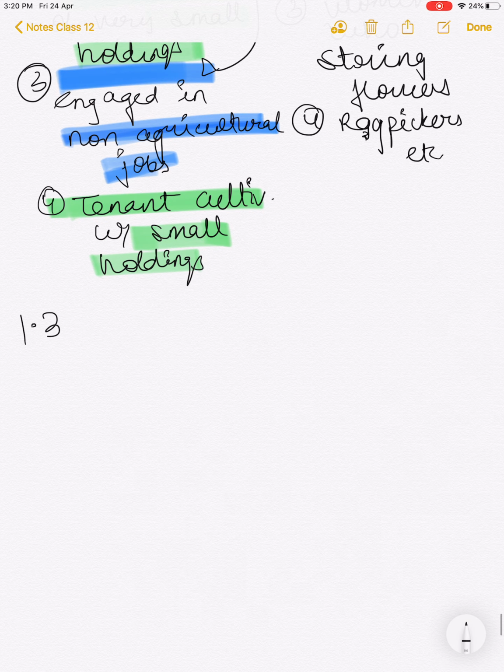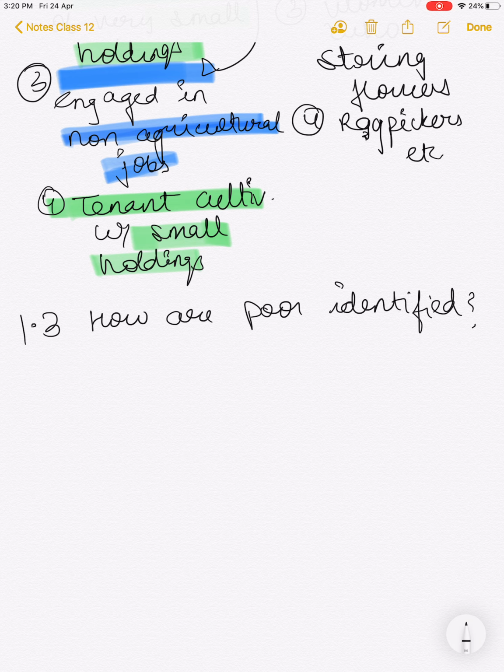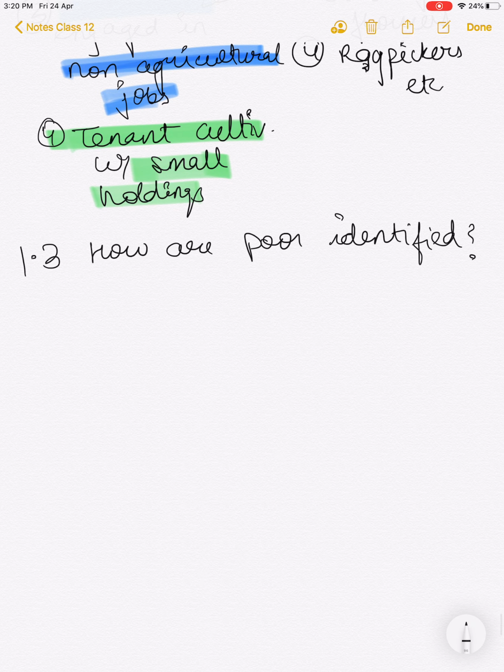So 1.3, how are poor identified? Firstly, there are a lot of people who tried to identify the poor, and the person who was very notable for this was Dadabhai Naoroji. We've heard about him in the first chapter also.